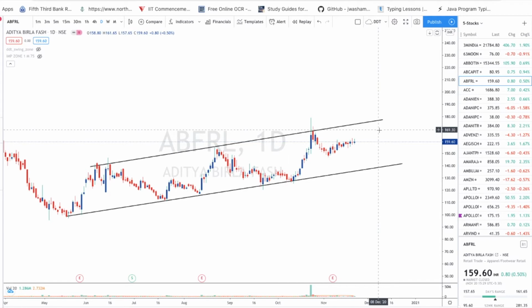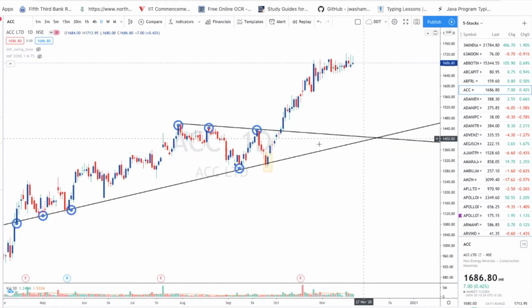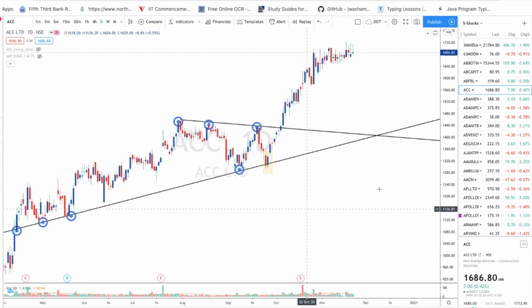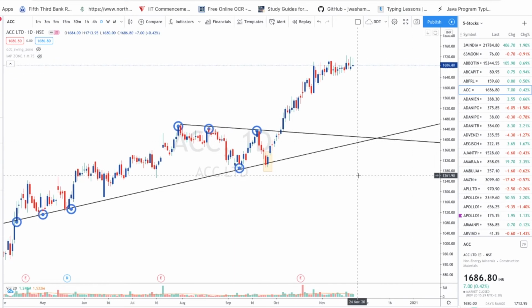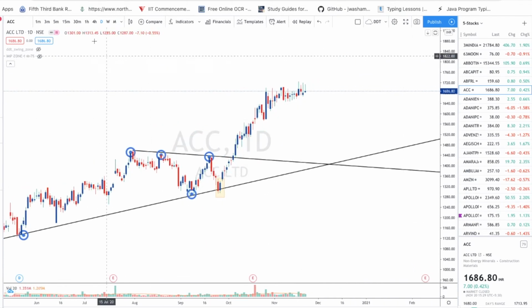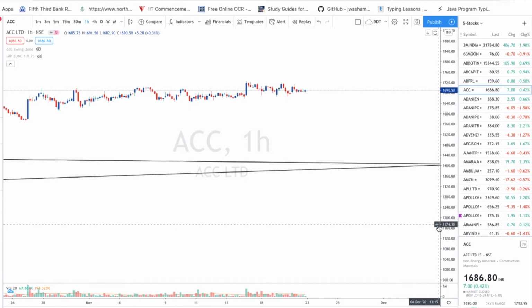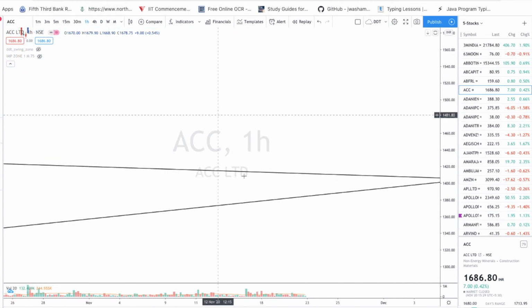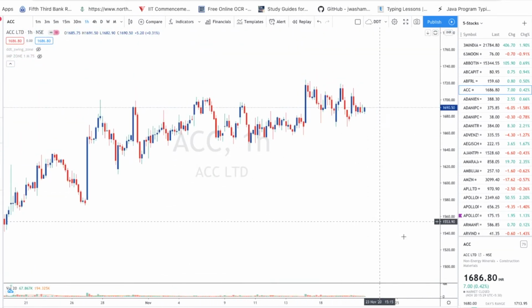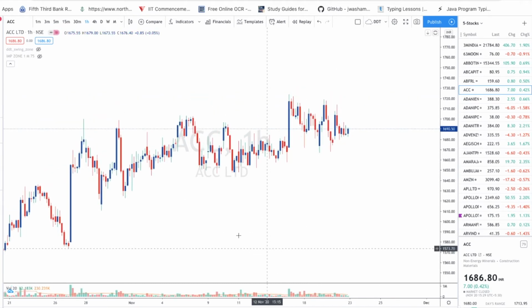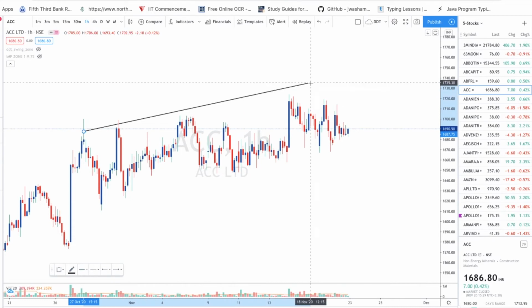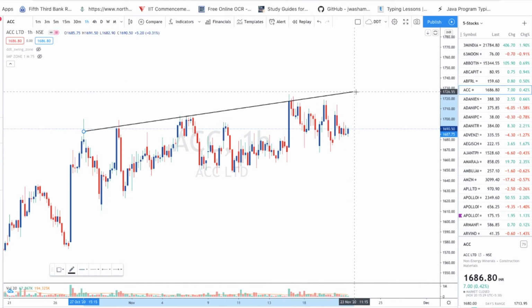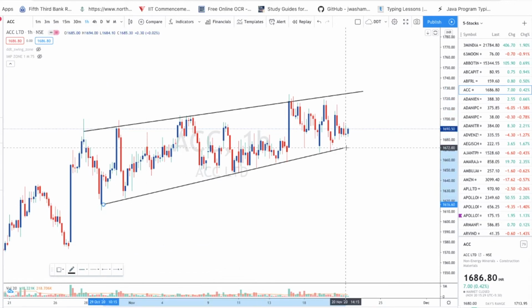Okay, so we'll discuss our next stock, ACC. Here, this one I already traded basically. So this is the 1 day chart. Let's see if we are seeing anything on the 1 hour time frame. Okay, let me see if there is anything on this. Hope you are able to see. Okay, now here what I am seeing, see guys, if you see this, okay, this one and this one.